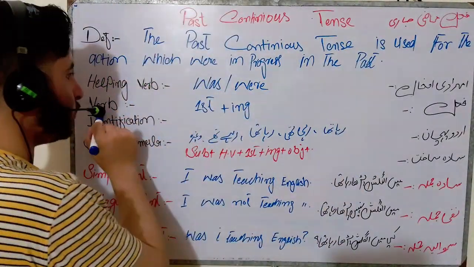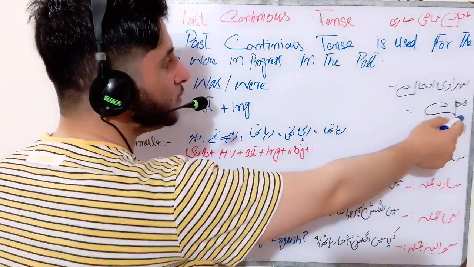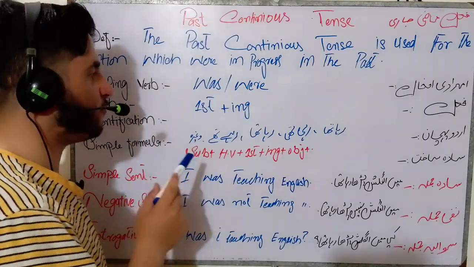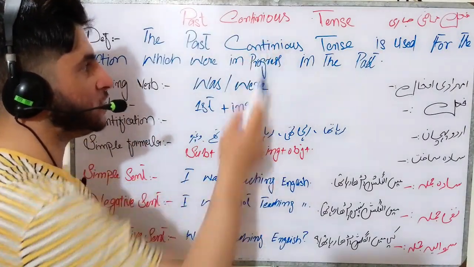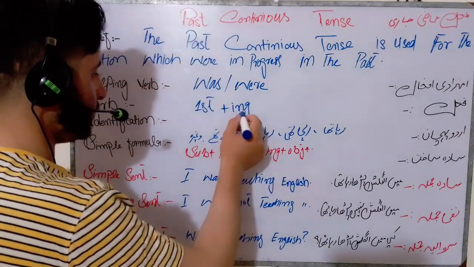Then we have the verb. In Urdu, verb is said to be fail. The first form of the verb with ing is used in the past continuous tense. First form of verb with ing.